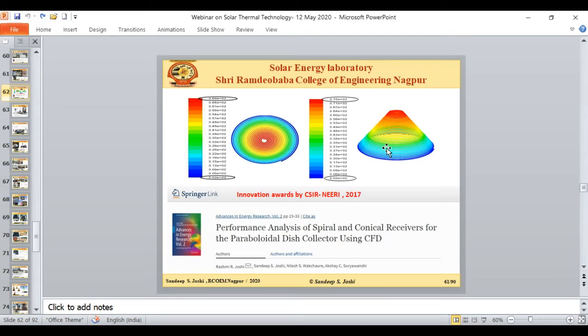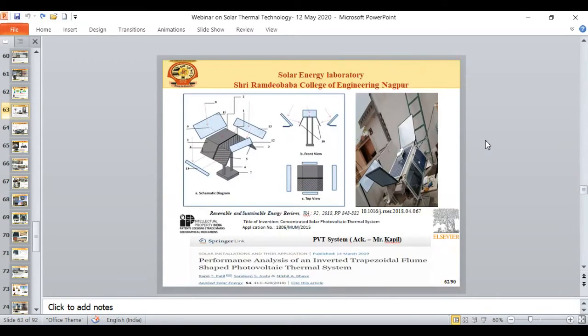The significant findings of this entire study are again published in this Springer book, so you can go through it. At this point, I would like to highlight that this is the project which we carried out in 2017, and this project got the Best Innovation Award at CSIR NERI.